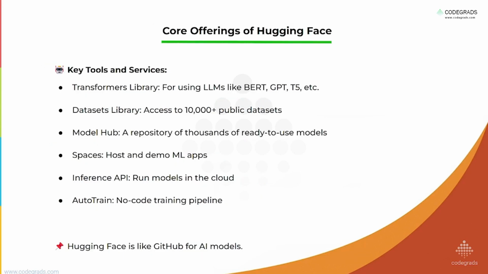The core offerings of Hugging Face: with the help of the Transformers library, we can use different LLMs like GPT and T5. We have 10,000 plus public datasets. That is really a large number. The Model Hub has a repository of thousands of ready to use models. So we have ready models. Spaces host and demo ML apps. Inference API runs models in the cloud. AutoTrain is a no code training pipeline. So by using minimal coding, we can also train our models. Hugging Face is like GitHub for AI models, very true. Just like GitHub is for software developers, Hugging Face is the same for AI ML developers.